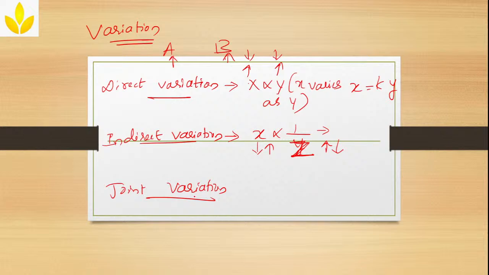Now the next thing is joint variation. Simply, in joint variation you are going to combine these two. X varies with both y and z. Variation in y and z both will influence the value of x. Clear? So x is equal to constant into y by z. This is called a joint variation.